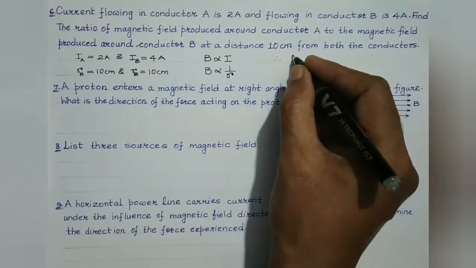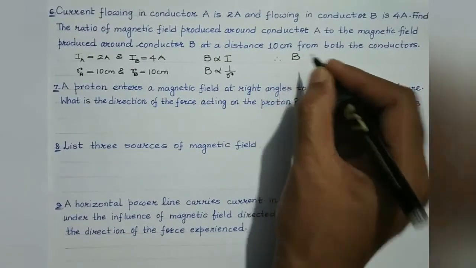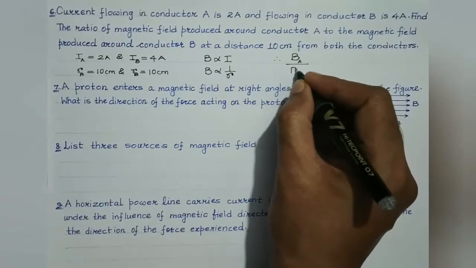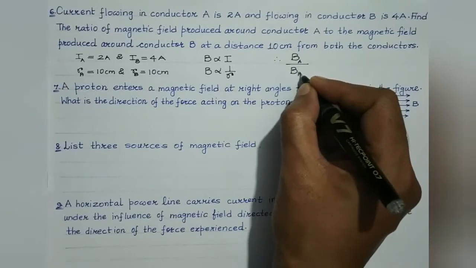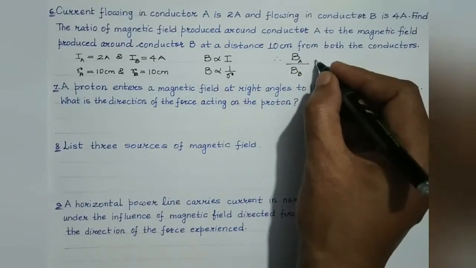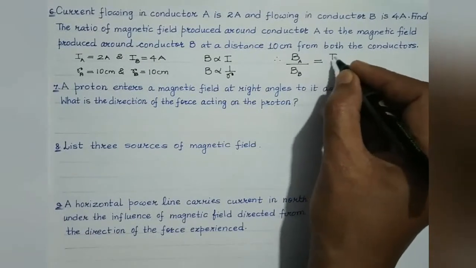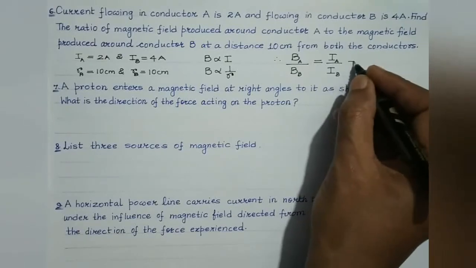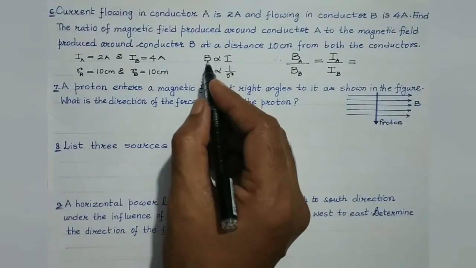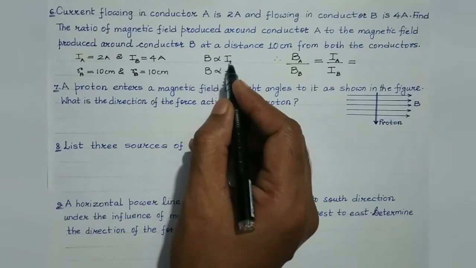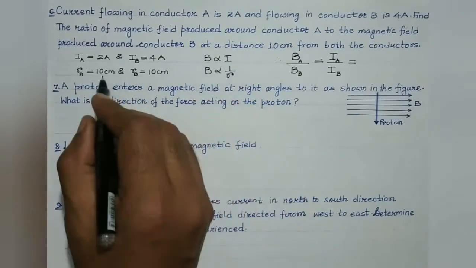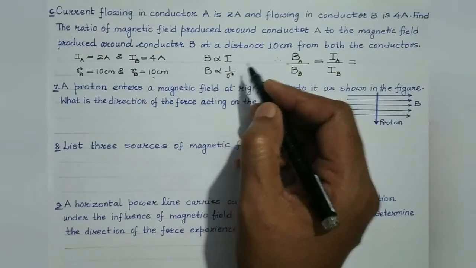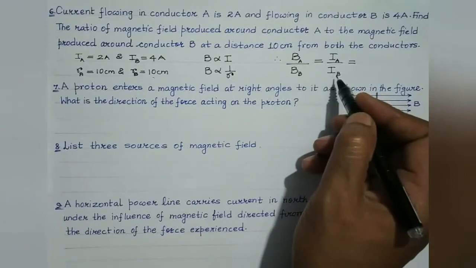Therefore, the magnetic field due to conductor A divided by the magnetic field due to conductor B at a distance of 10 cm would be equal to the current flowing through conductor A divided by the current flowing through conductor B. Isn't it? Because magnetic field at a point is directly proportional to the current flowing through it. And since R is constant in both cases, B is proportional to I. Therefore B1 by B2 would be equal to I1 by I2, that is BA by BB equals IA by IB.